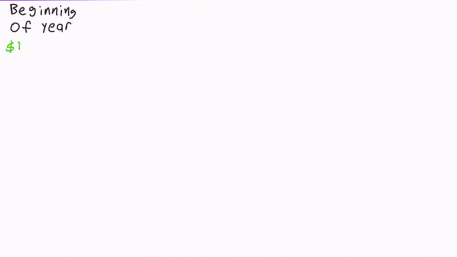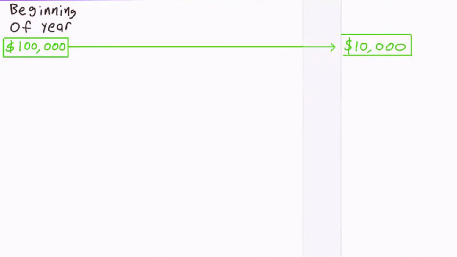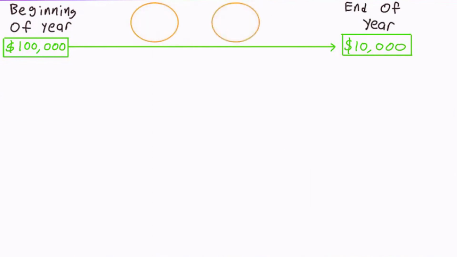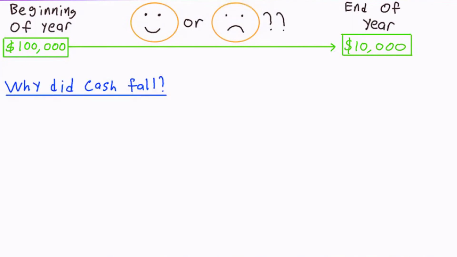If I told you that a company started the year with $100,000 in cash and ended the year with only $10,000 in cash, could you make any predictions about how this change might affect the company? Many people might assume that such a large decrease in cash must be a negative thing. But without more details, how can we really be sure?